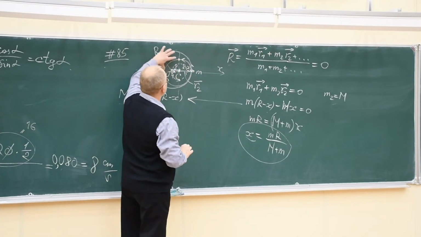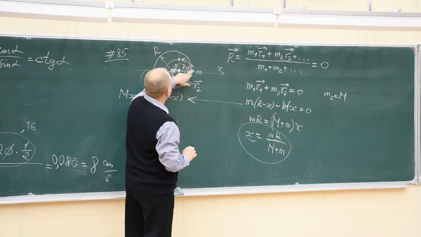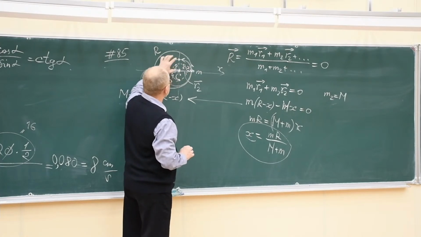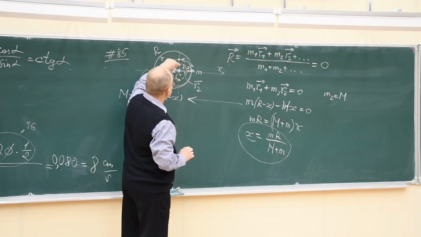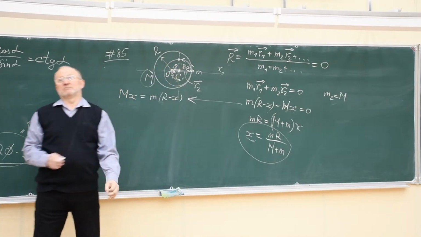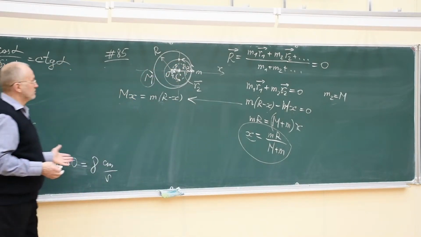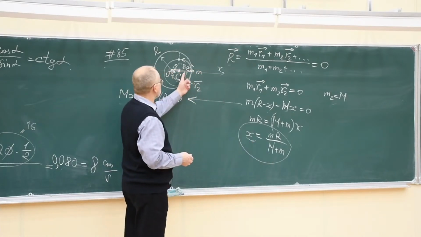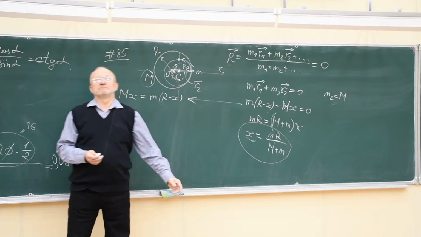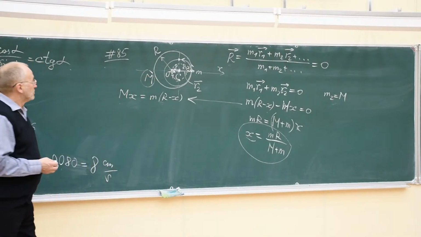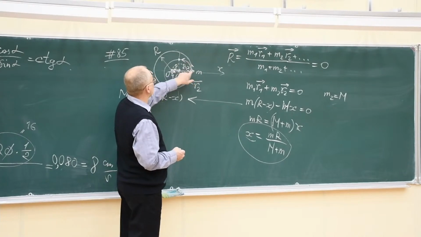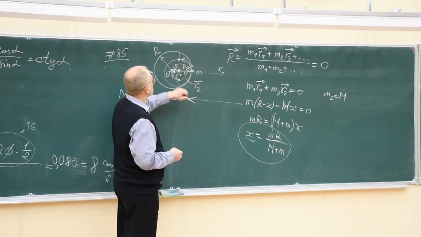The beetle moves here, the hoop moves here, but both the beetle and the hoop describe circles and move along the circles with the center in point C. And the radii of these circles we know. We know the radius x, and we know certainly the radius r minus x. The radius remains constant in time. As the beetle crawls, the radius remains constant.